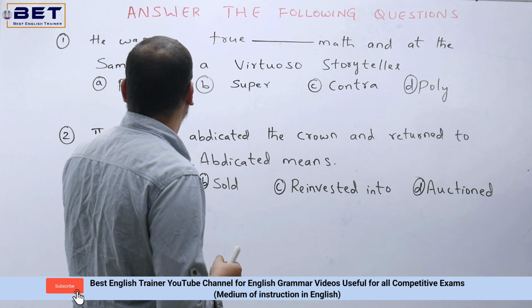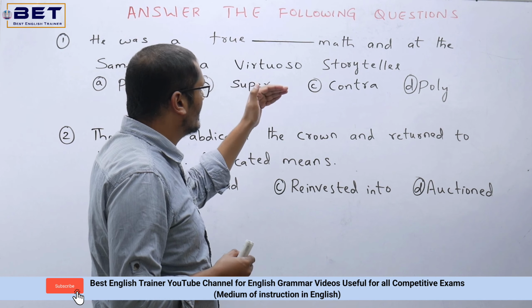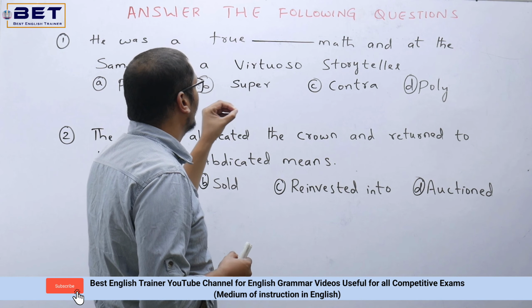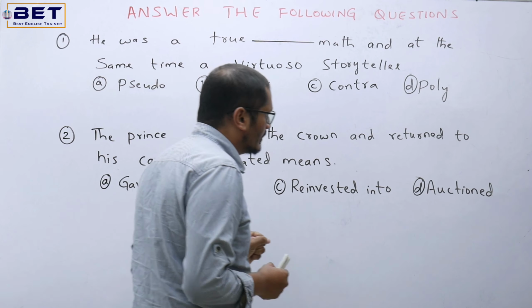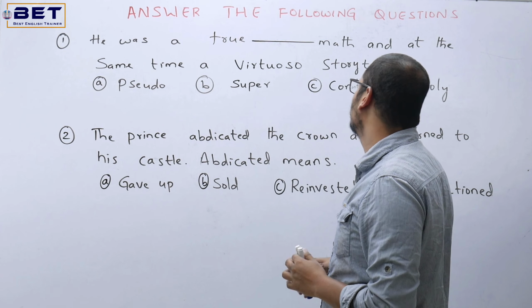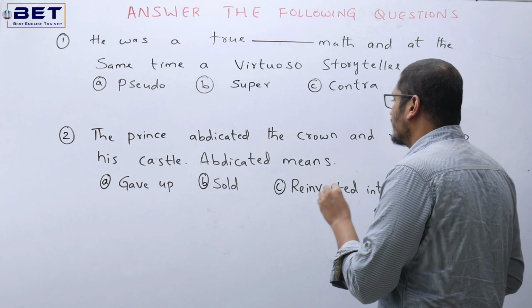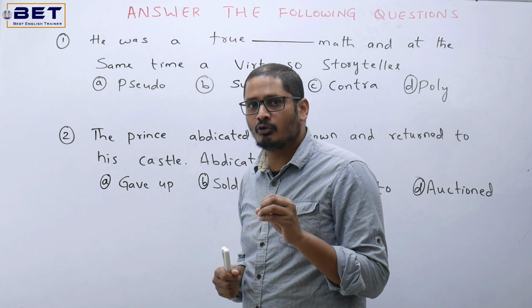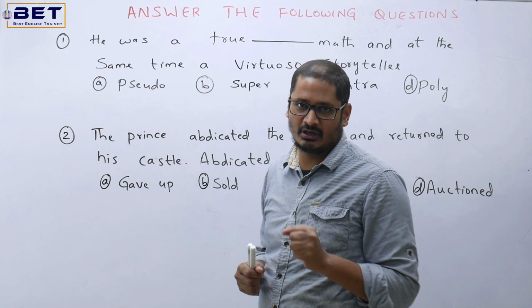Let's look into the first question. He was a true dash math and at the same time a virtuoso storyteller. For this, we have four options. The first one is pseudo, second one super, third one contra, fourth one is altogether poly. Now out of these four answers, which is the right one?